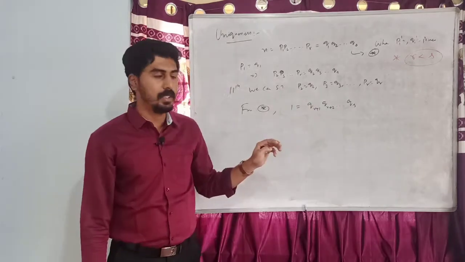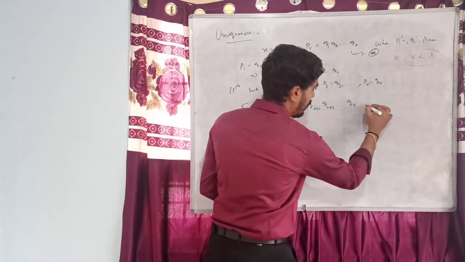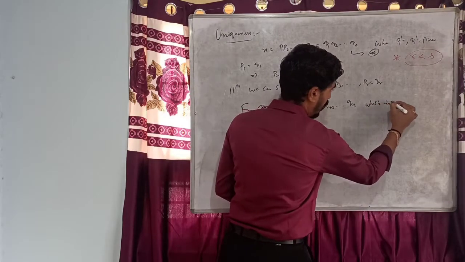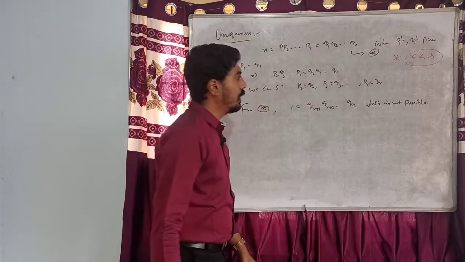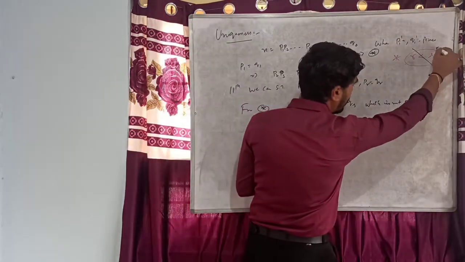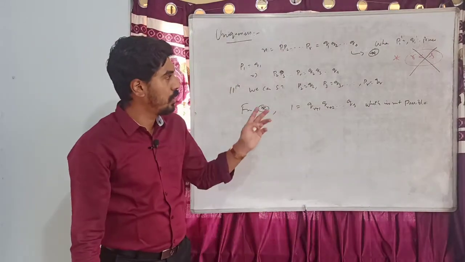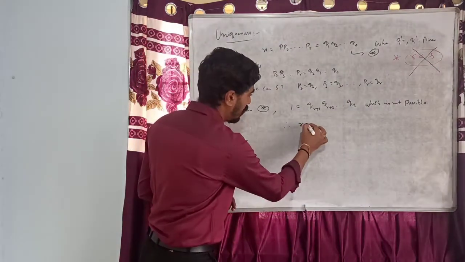Product of prime numbers cannot be equal to 1. So this is a contradiction, which is not possible. So our assumption that r is less than s is wrong. And therefore we should have r equal to s.